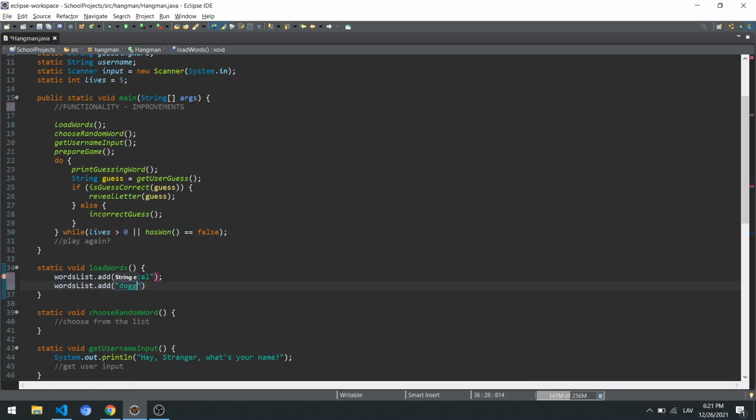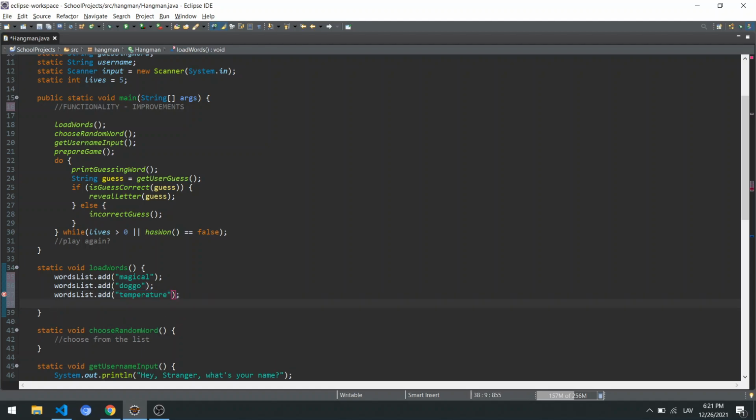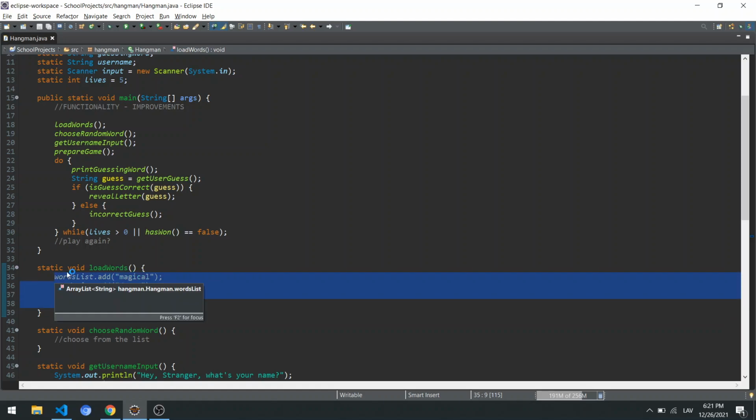Let's say a doggo. And let's go with temperature. Let's add another one, just the last one, a tutorial. A very popular word in the coding world. So we have that one just for now, a simple one, but it works, right? We load a list of words inside our program.